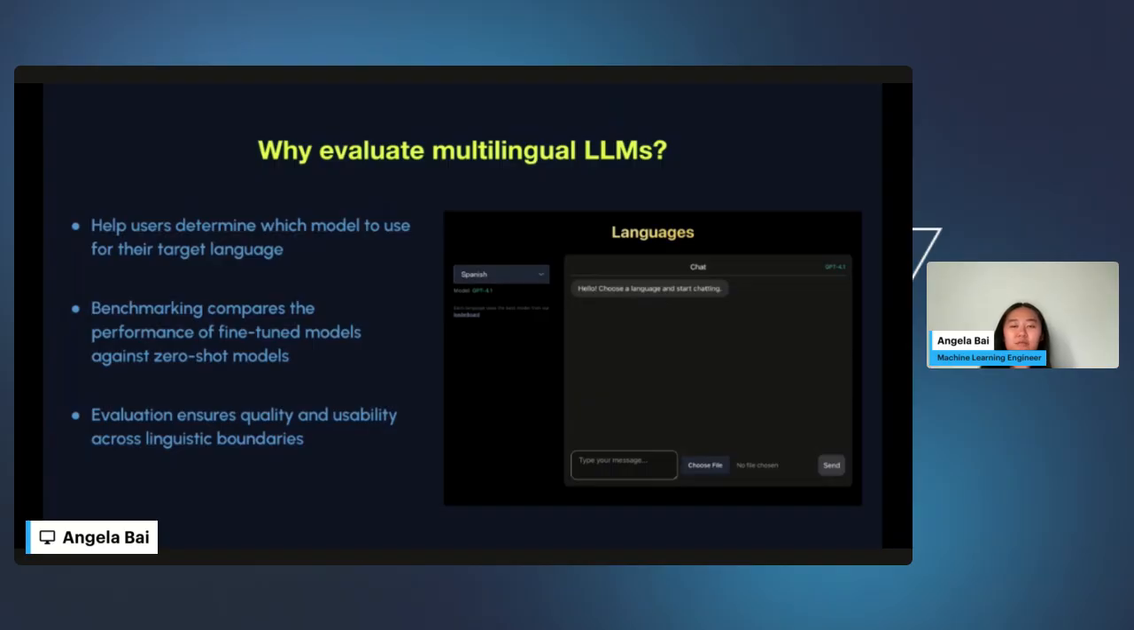We also want to make this information available for users to view, so we've created a leaderboard page for users to view all of this information on. Overall, we feel like evaluation ensures quality and usability across linguistic boundaries and increases accessibility to our product for clients all around the world.